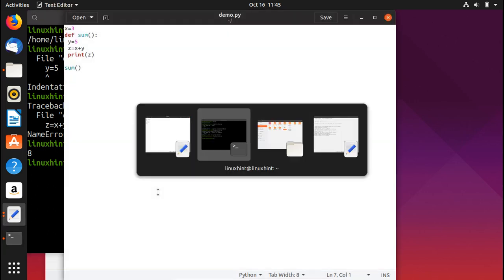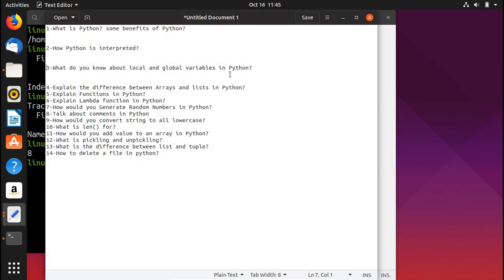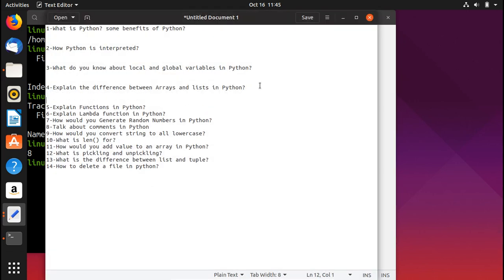Now let's move on to the next question, which is a very important one: explain the difference between arrays and lists in Python. Arrays and lists in Python both have the same way of storing data. There is not much difference, but arrays can hold only single data type elements, while lists can hold multiple data type elements, or any data type elements as well.